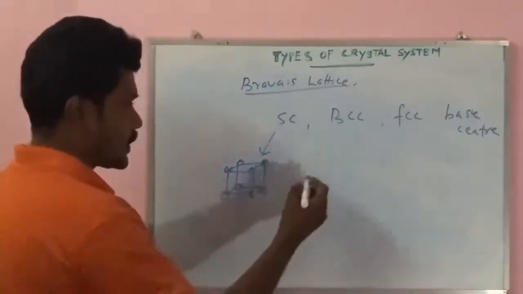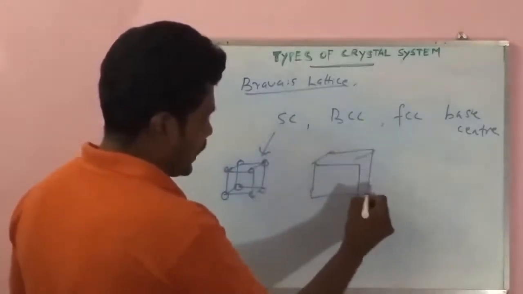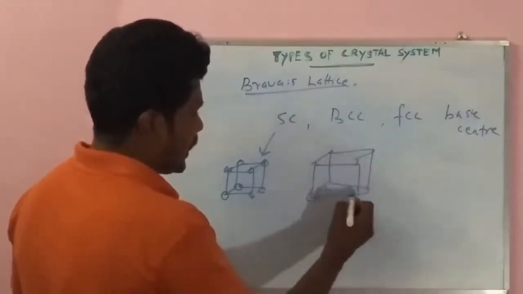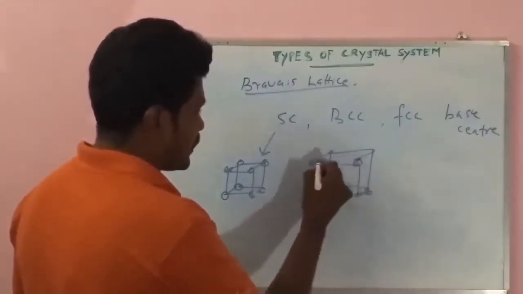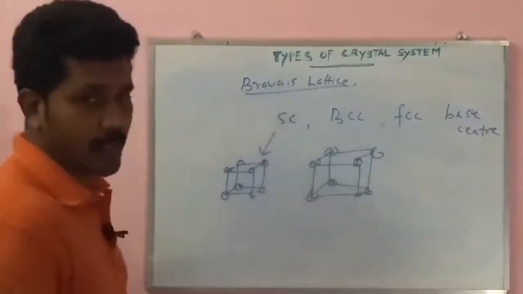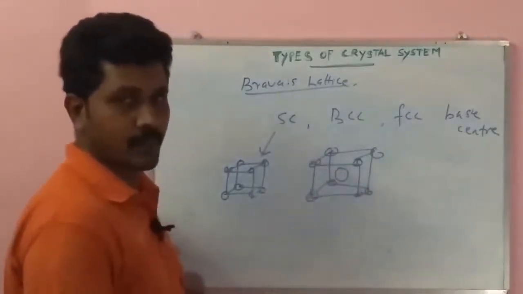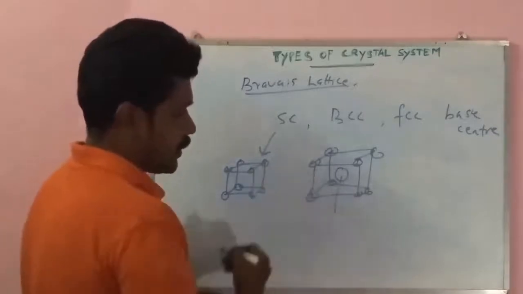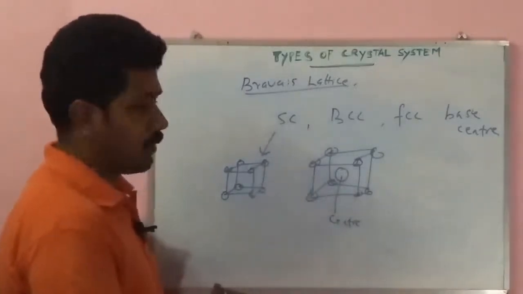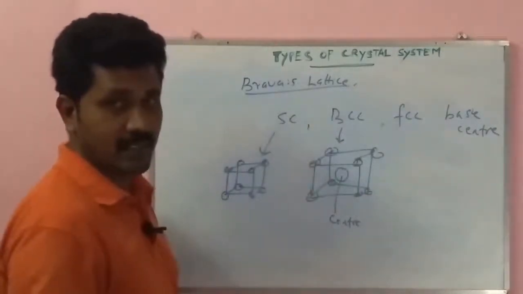The body center cubic structure starts from the simple cubic structure, with 8 corner atoms. Additionally, there is 1 atom in the center of the cube. So this structure is known as the body center cubic structure, BCC.